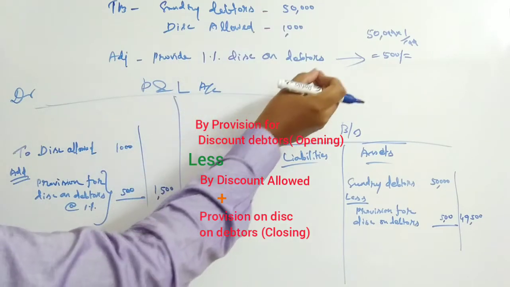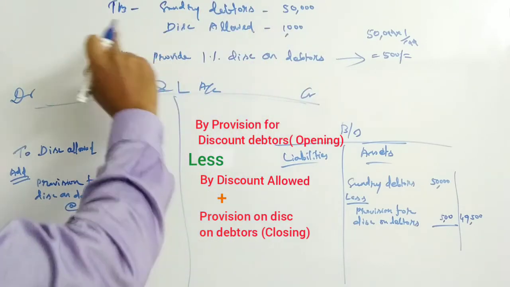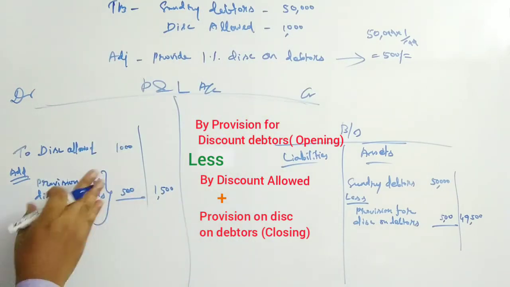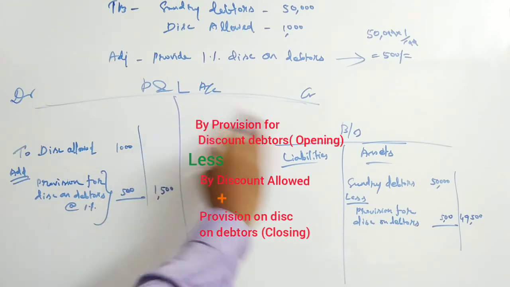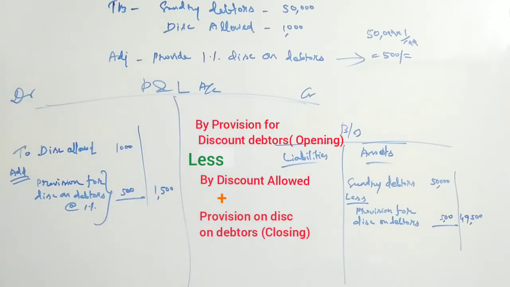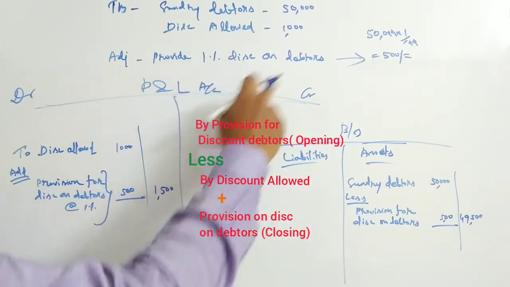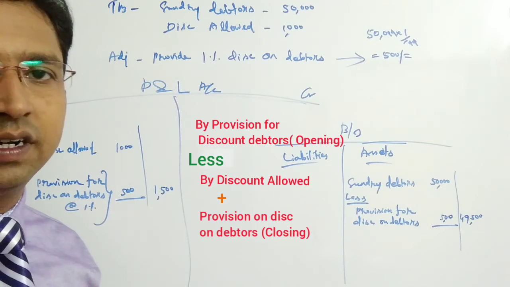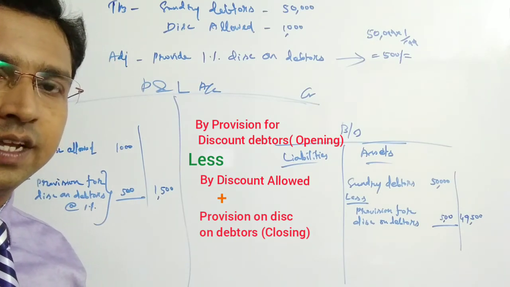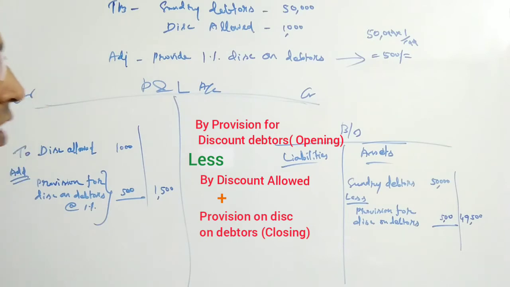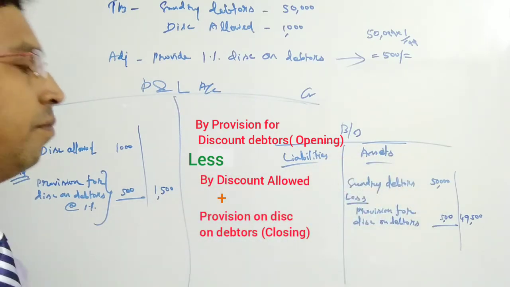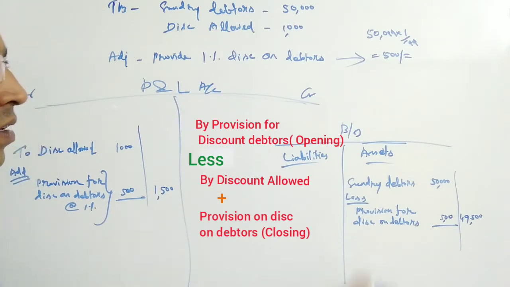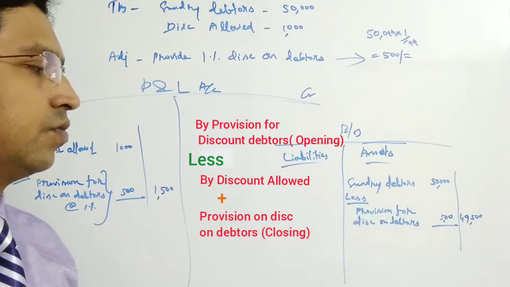Discount allowed should be added with the new provision, that is the required provision for discount on debtors. If such value is higher than the existing trial balance value, then it can be shown on the debit side. Otherwise, it should be shown on the credit side. That is, we have to subtract the total value from the existing provision for discount on debtors in the trial balance. I hope you get it. Otherwise, the balance sheet treatment is the same, because we are dealing with the new provisions only.